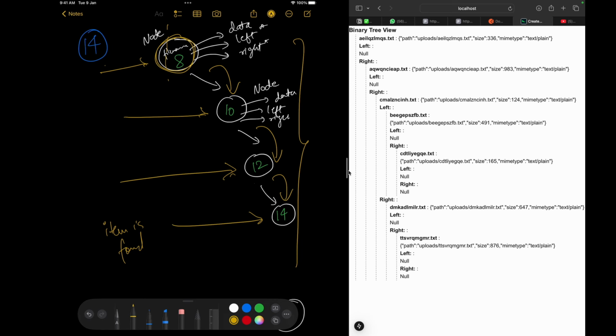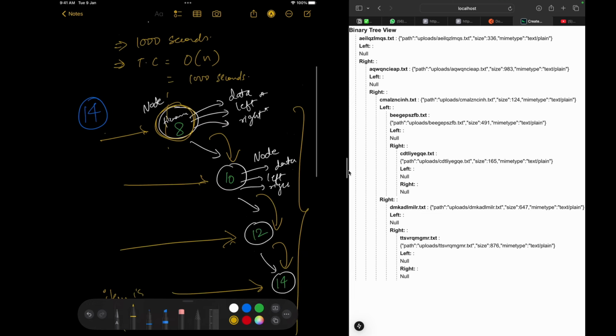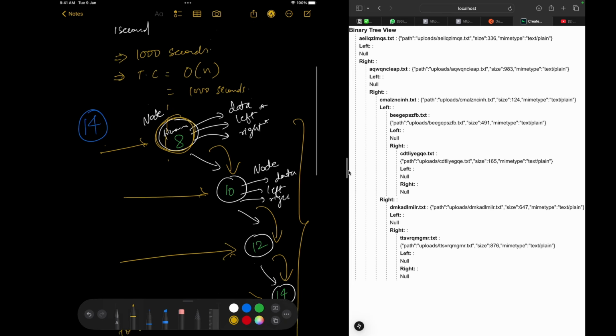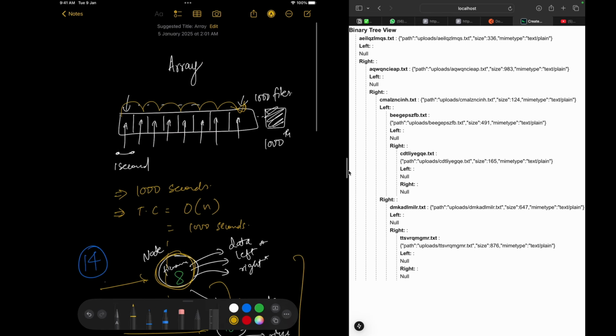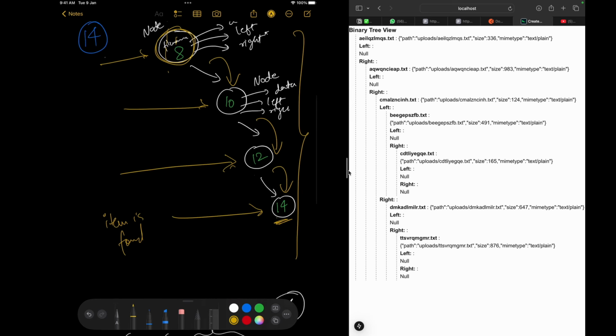But instead of a tree, if you had an array of 10 items, then your time complexity is 10. You have to go through all of the items. Yes, it could have been found earlier, but in the worst case, 14 was at the end. It was a leaf node, but we still found 14 in the fourth attempt itself. But in an array, if your item was present at the last element, it has to go through all the elements. But over here, we were able to reduce half of the tree every time, right?